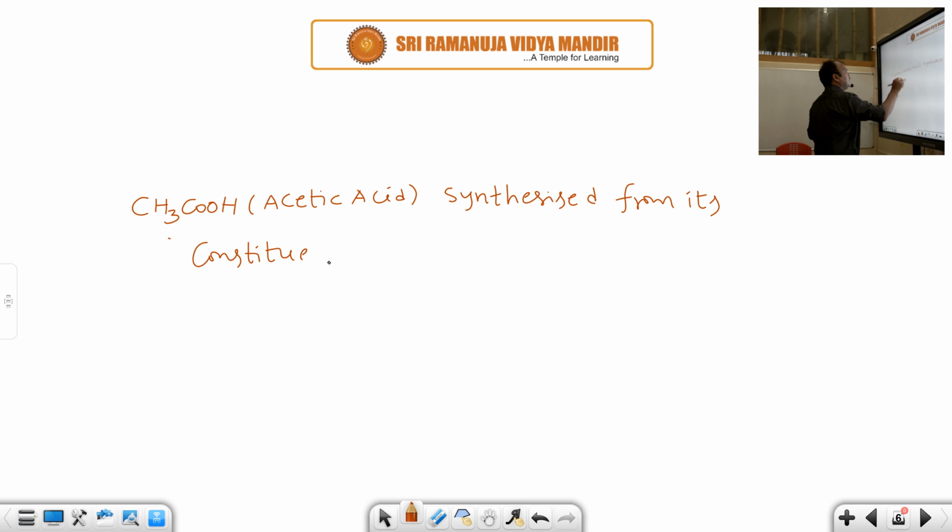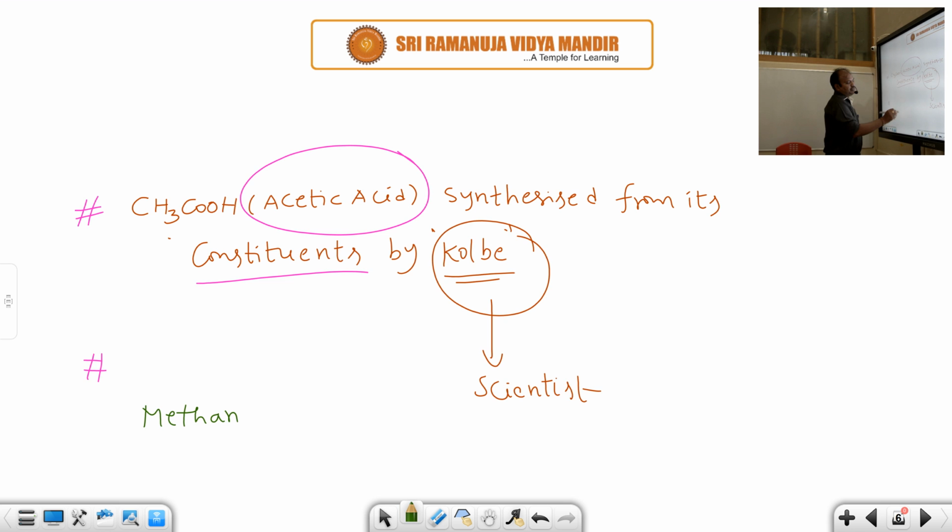Kolbe is the scientist. He prepared what? Acetic acid. From where? From its constituent elements. Acetic acid is the second organic compound prepared in the laboratory. Which is the third organic compound prepared in the laboratory? The third organic compound is methane. Its molecular formula is CH4.